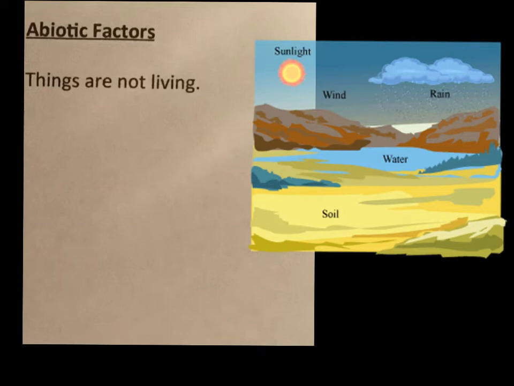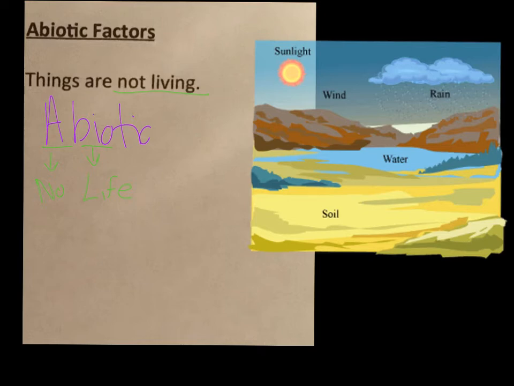Let's look at abiotic factors. All right, so let's break down the word abiotic. So let's look at part of this word. What do we say bio meant again? Great job. Bio means life. So the prefix a is no. So abiotic is no life. So the things that are not living. So we just looked at some of the not living things on the previous slide when we were talking about the environment. So that is abiotic.